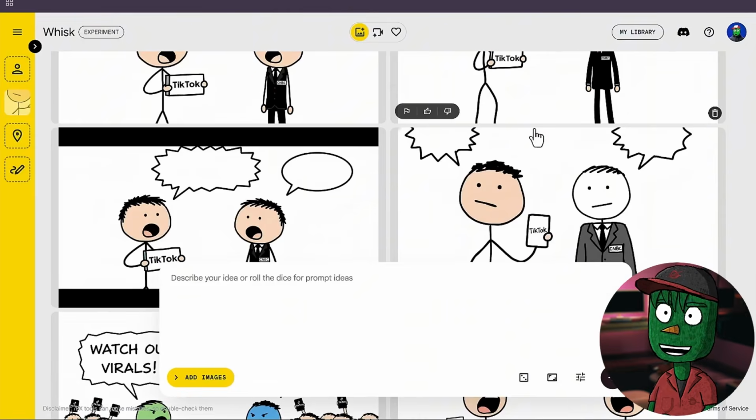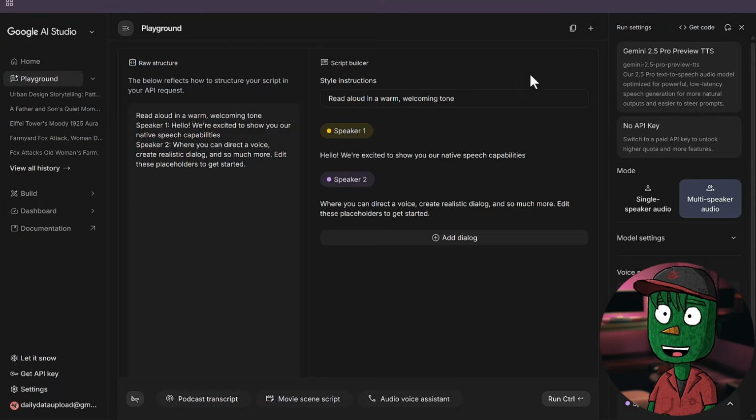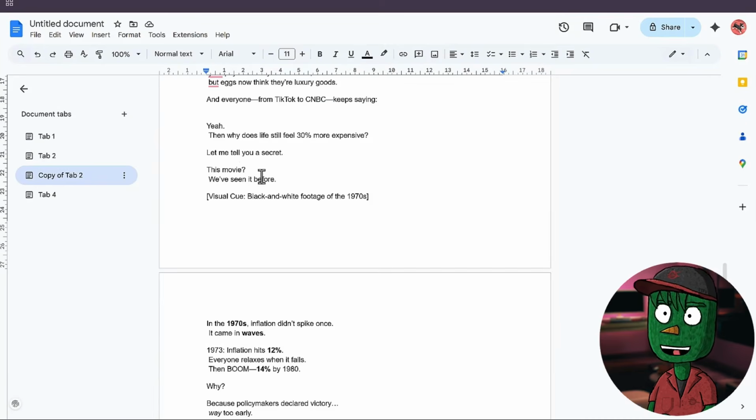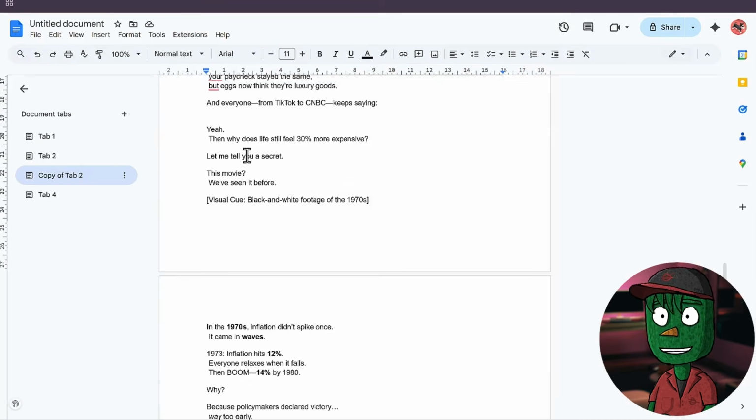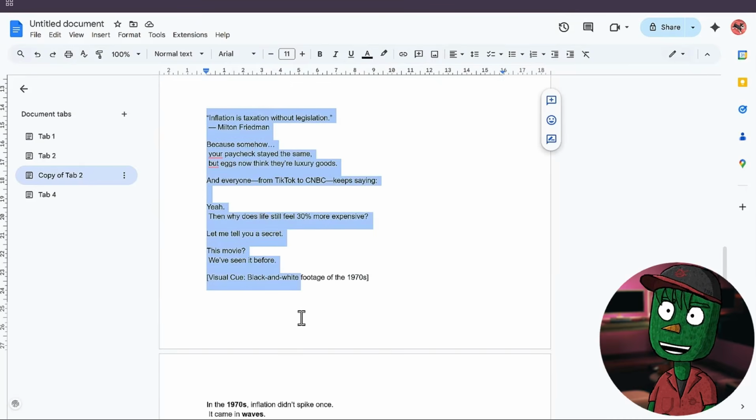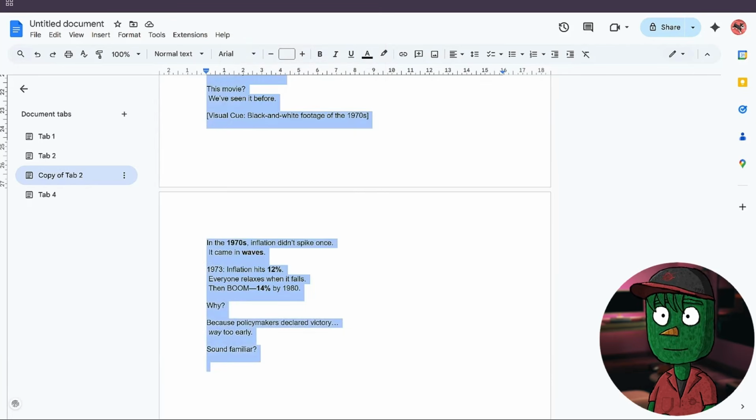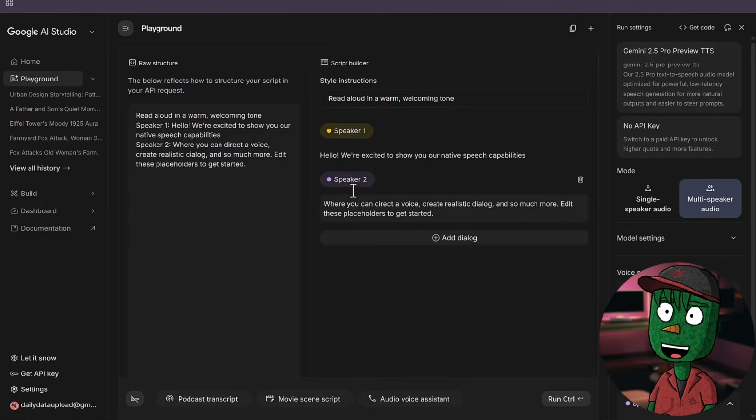So basically, we have to move to the next step, which is to convert the script into voiceover, and we are going to be using Google AI Studio. Very simple. I'm going to be converting this 1-minute script, so that's going to be easy for us to understand how to edit this video, so the video doesn't get too long. So copy your script and then come to Google AI Studio.